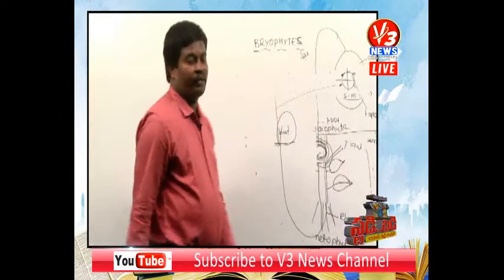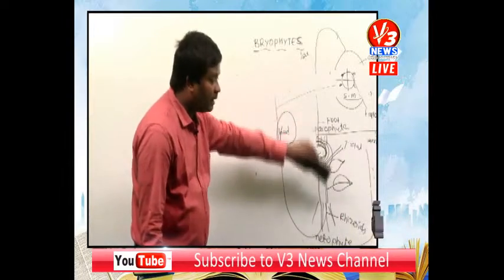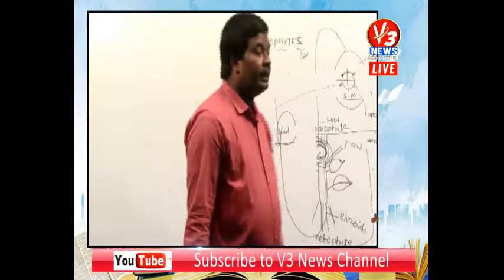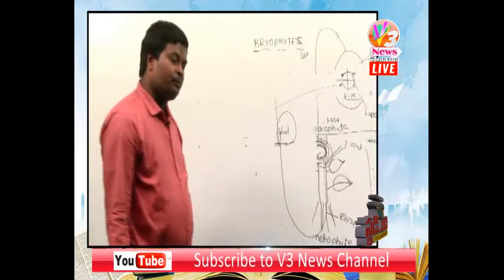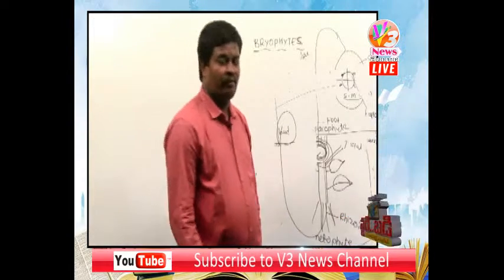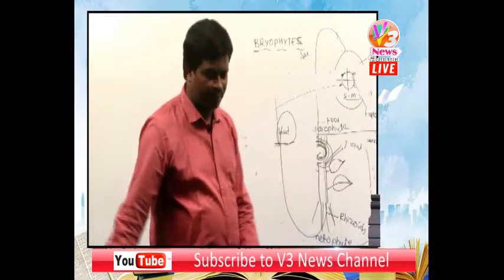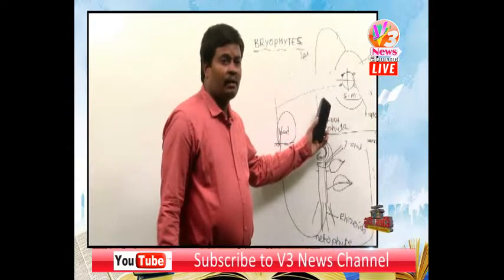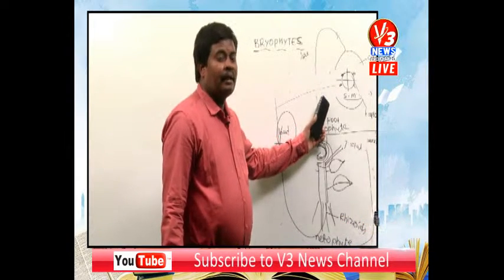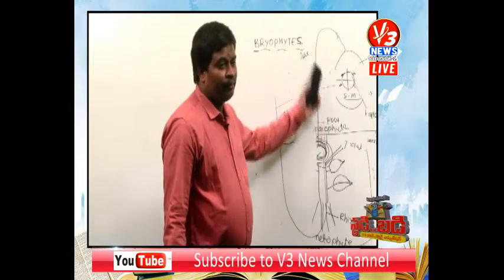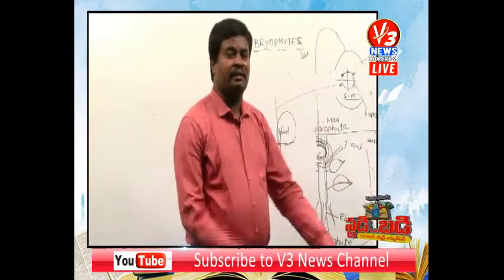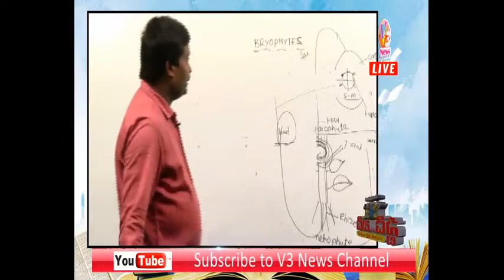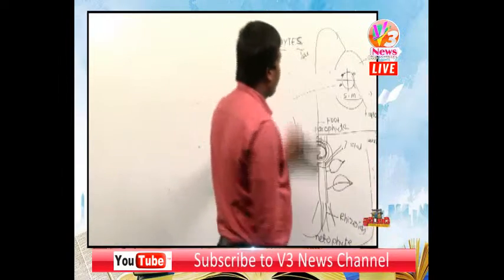Then what happens? The sporophyte absorbs water from the gametophyte. That is why in Bryophyta the sporophyte is a partial sporophyte. It cannot absorb water directly. It depends on the gametophyte for water, but since it contains chloroplast it can perform photosynthesis.